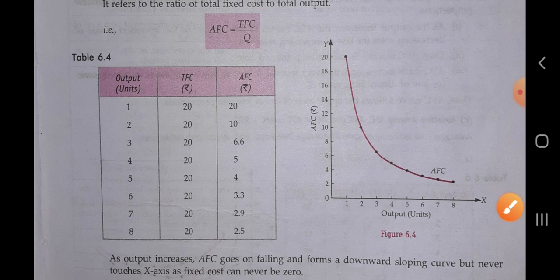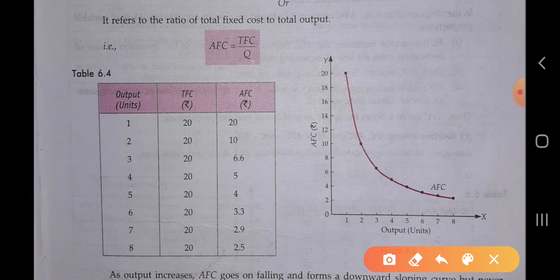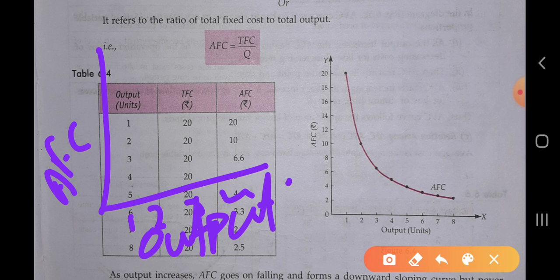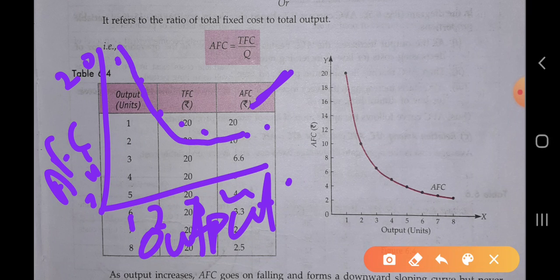Okay, so we will plot all these values of AFC and output on the diagram. So we will take output here and AFC here. On this axis we will take 1 2 3 4 5 6 7 8, and here we will take 2, 4, 6, 8, 10 till 20. Okay, last number is 20, and we will plot all these values at each level of output. The cost is 20, and like this we get the values, join all the points and we get the